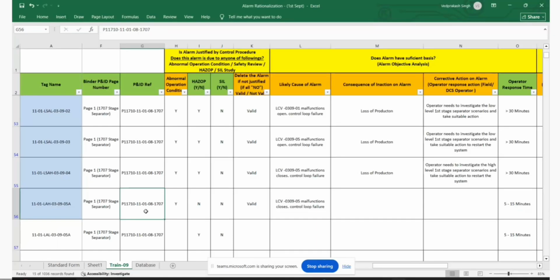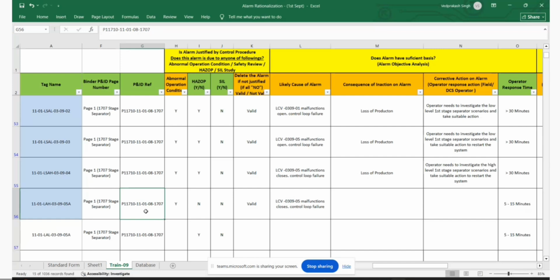About the mitigation here, we are not talking about the IPL considered here. We are talking about what alarm is available, and whether the operator has the time to react to the alarm or not. If it is not possible to react to it, what will be the impact? Accordingly, how to assign the priority.